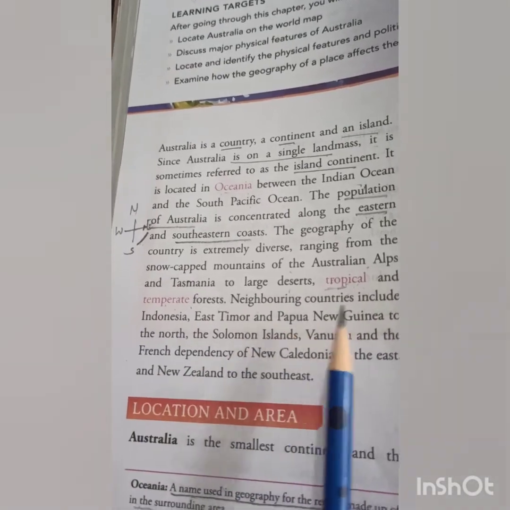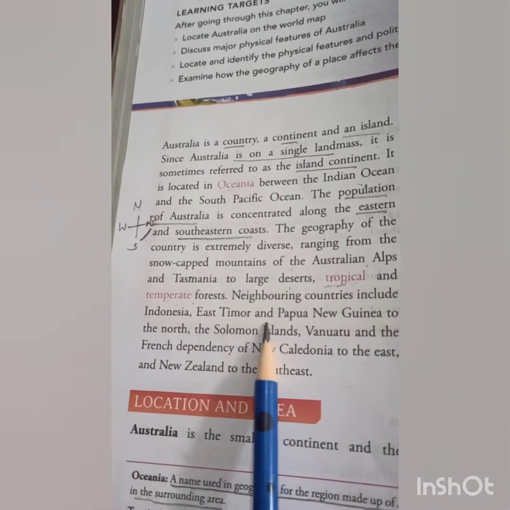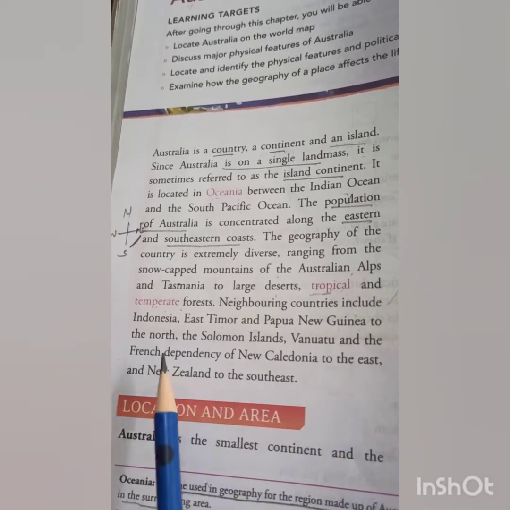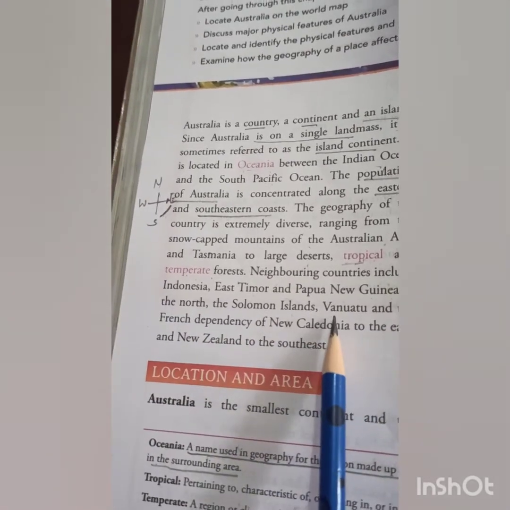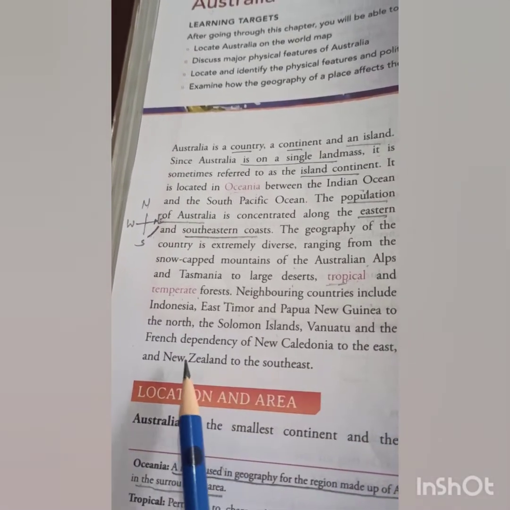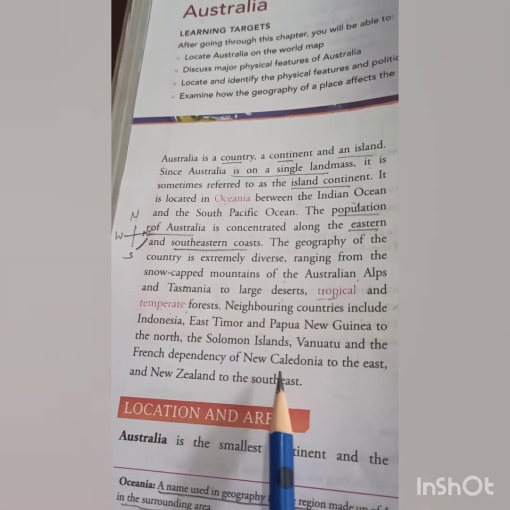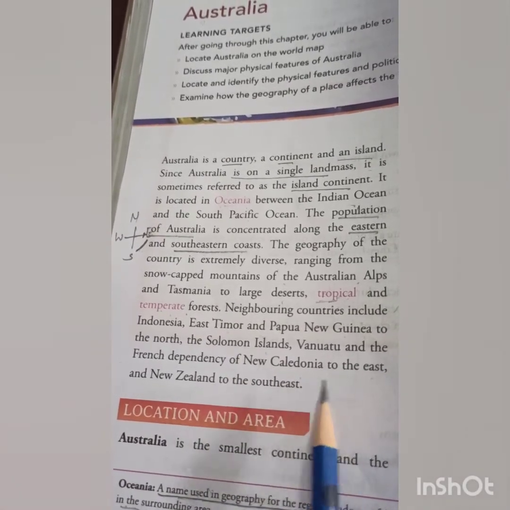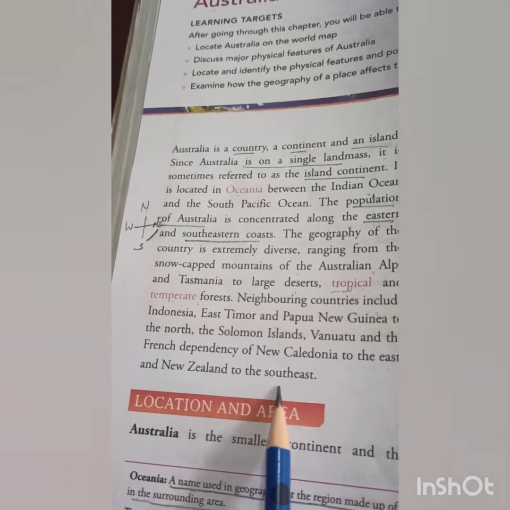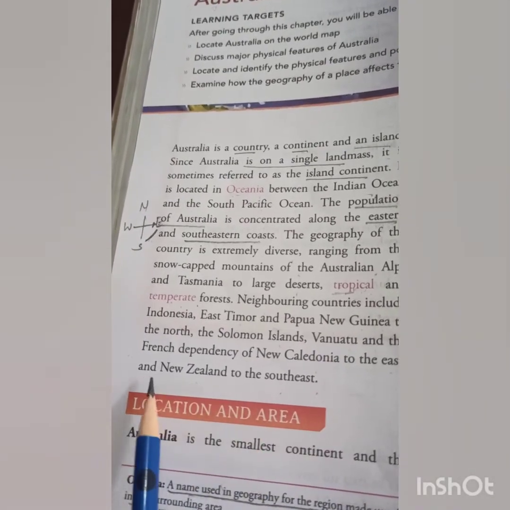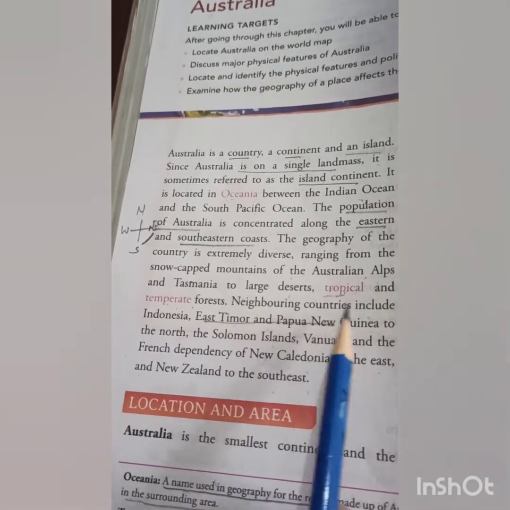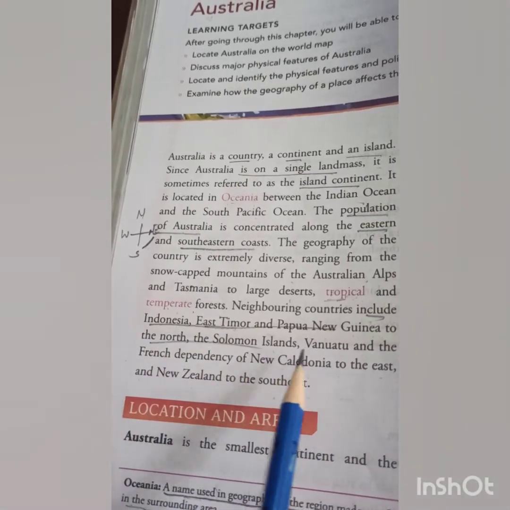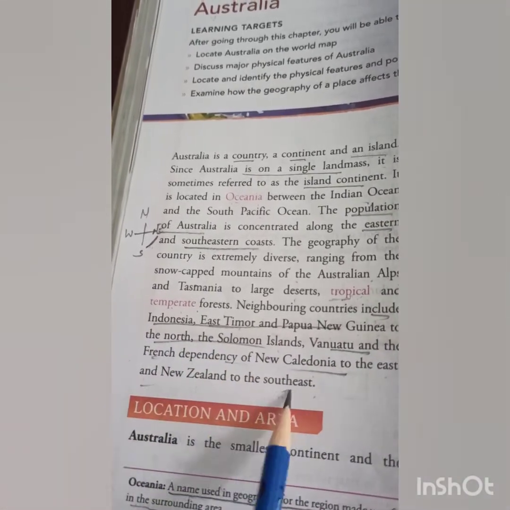Now, neighboring countries include Indonesia, East Timor and Papua New Guinea to the north and the Solomon Islands, Vanuatu, and the French dependency of New Caledonia to the east and New Zealand to the southeast. Please underline the names. Okay, you have to underline the neighboring countries of Australia.